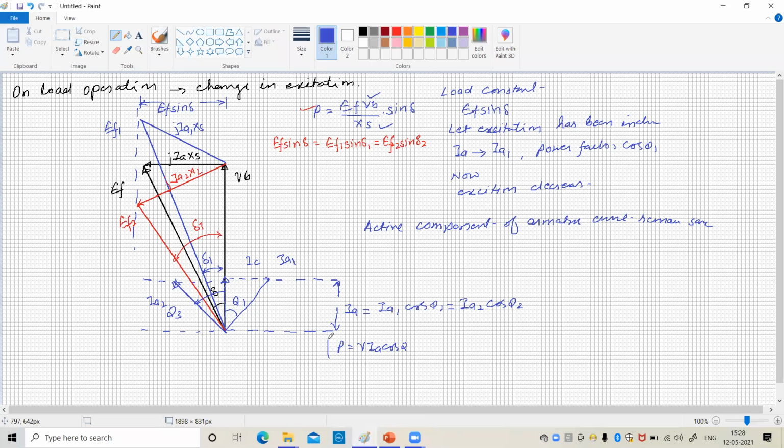So the power will remain the same. We can conclude that by altering the excitation of an alternator connected to an infinite bus, this is the major one.